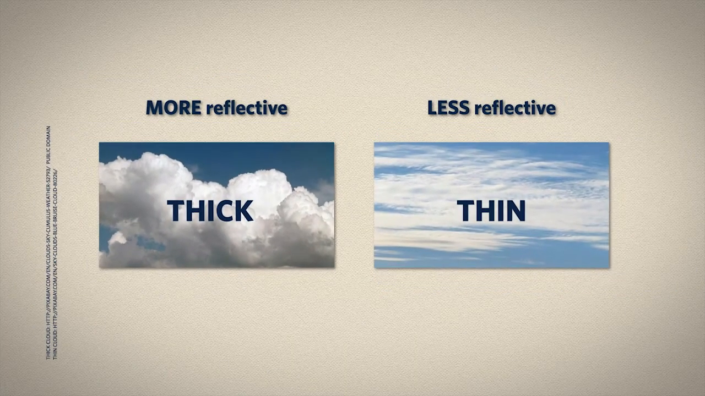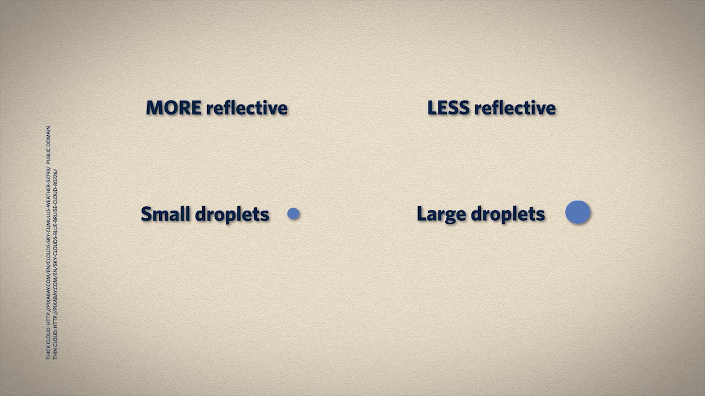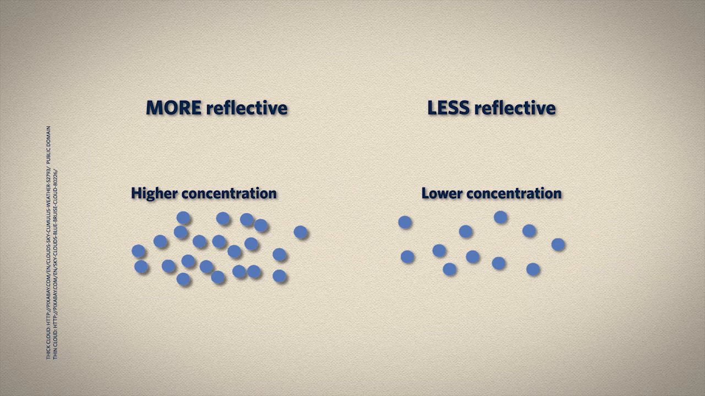About clouds. Characteristics that make particular clouds better reflectors are, first, cloud thickness. Thick clouds are more reflective than thin clouds. Second, there's droplet size. Small droplets are more reflective than large droplets. And third, there's droplet concentration. The more droplets present in a given volume of the atmosphere, the more reflective the clouds.